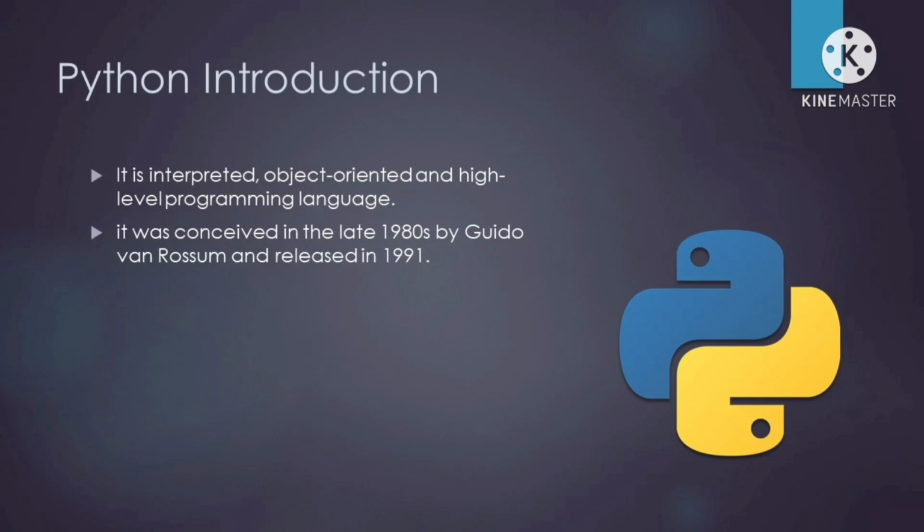Before that, first of all, we should know that interpreted is not a property of Python but a property of the implementation. That means we can say it is a type of execution. Python uses the PVM interpreter, which is the Python Virtual Machine, to execute, and it executes one statement at a time and one after another in series. So it is very easy to debug also.